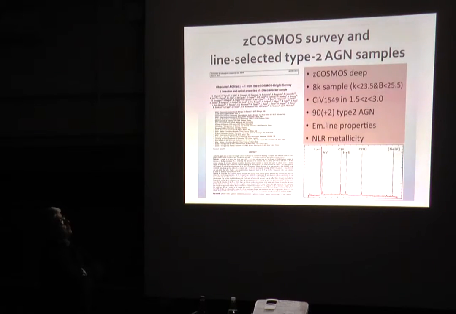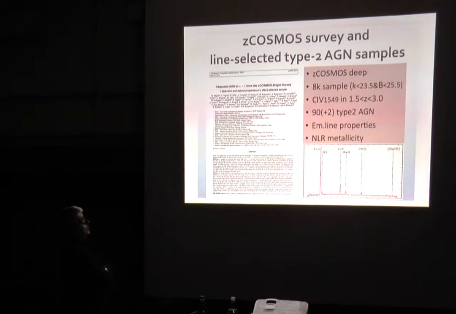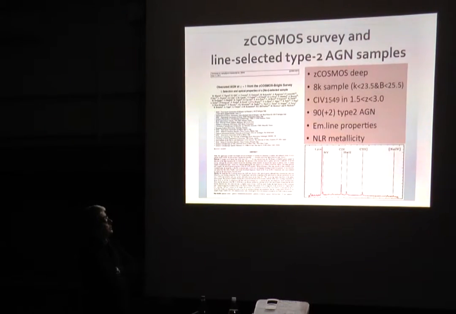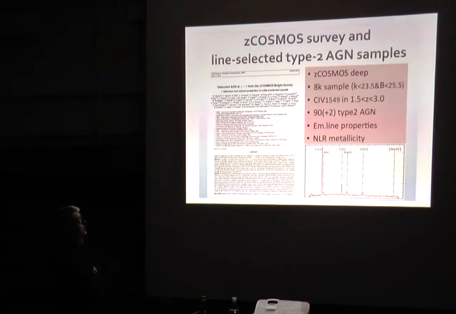In this case, because of the high redshift, we can concentrate on the carbon IV 1549 line that allows us to select AGN in the redshift window between 1.5 and 3. In this way, we detect around 90 type 2 AGN, but because the selection is more complicated in this case, I try to concentrate the study on the emission properties of the objects,